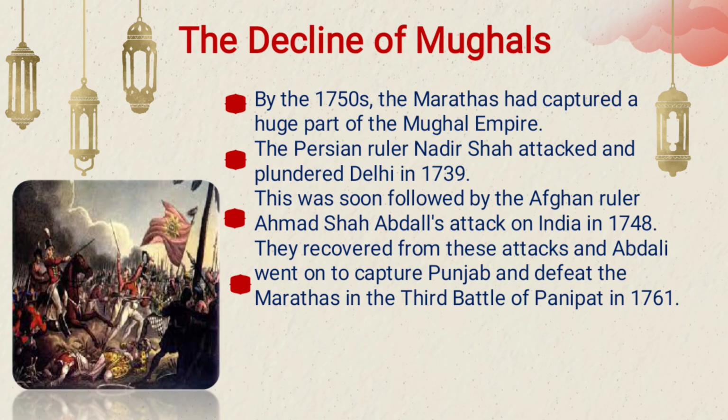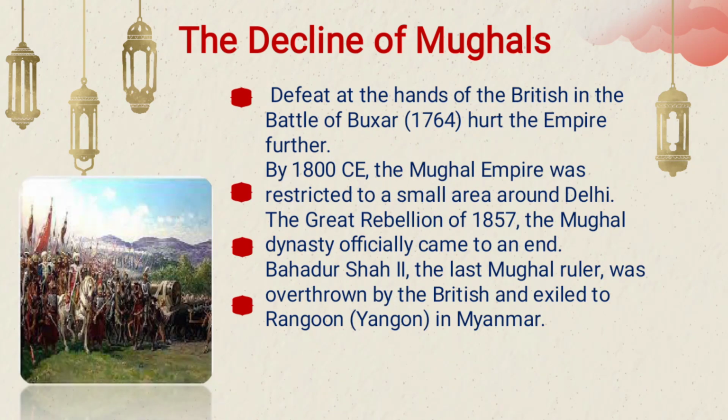Let's start with the decline of the Mughals. In the 1750s, the Marathas started to capture most of the places of the Mughal empire. This led to the decline of the Mughals. Also, the Persian rulers started to invade Delhi and capture places. Ahmad Shah also came and attacked India in 1748. The overall capturing caused the decline of the Mughal period, and the treasury got depleted so that they couldn't give proper pay to the soldiers. That is also a reason.